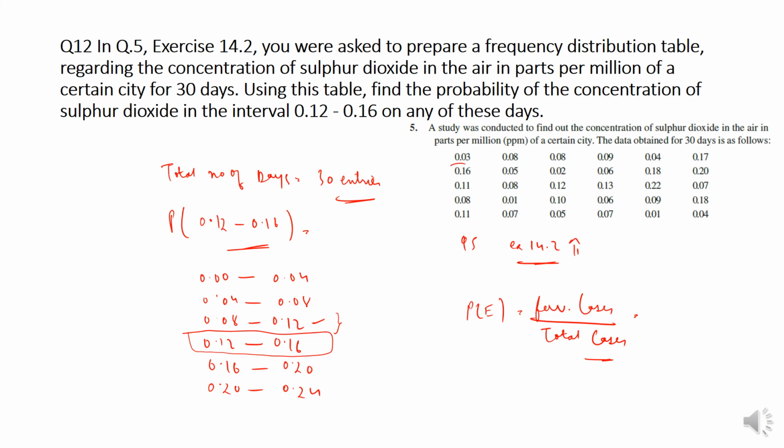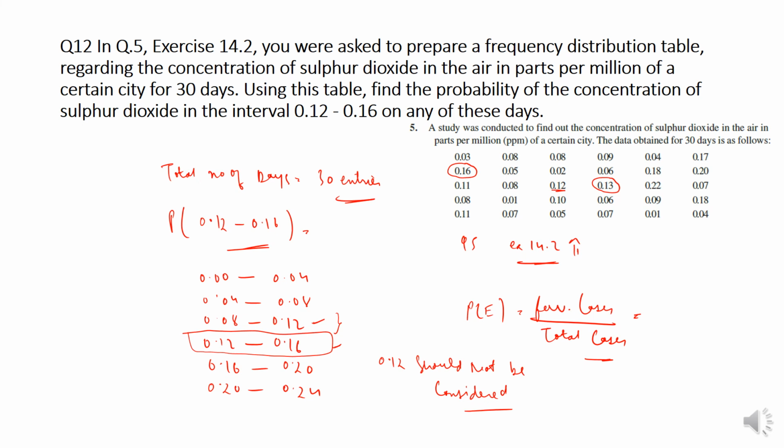When we are talking about this, we should not consider 0.12. Why? Because it has been considered in the 0.08 to 0.12 interval already. So the favorable outcomes are only these two. Here 0.12 is there, but it comes in the earlier interval, right?